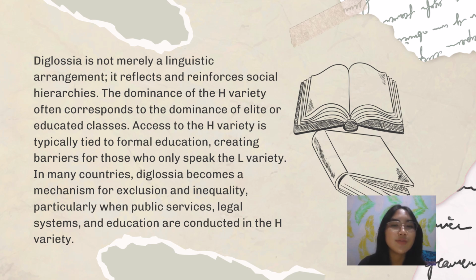Access to the H variety is typically tied to formal education, creating barriers for those who only speak the L variety. In many countries, diglossia becomes a mechanism for exclusion and inequality, particularly when public service, legal system, and education are conducted in the H variety.